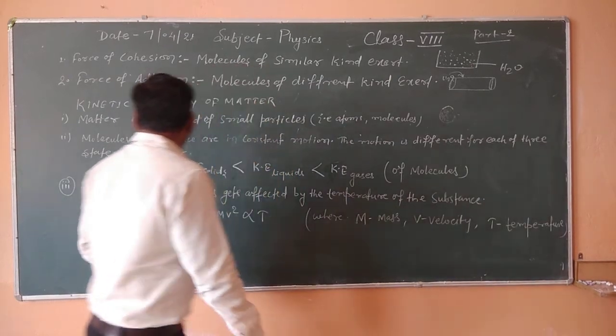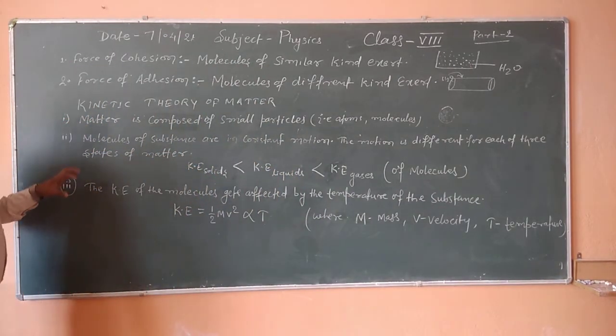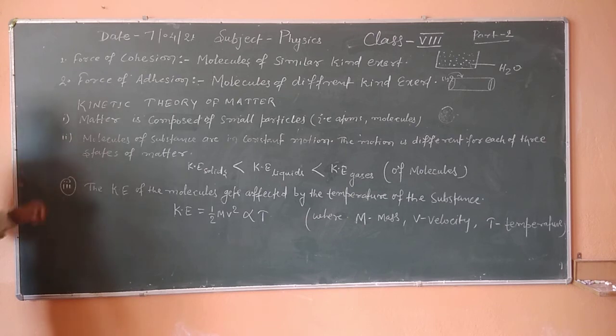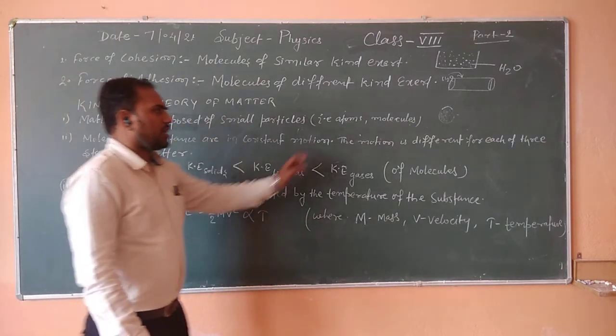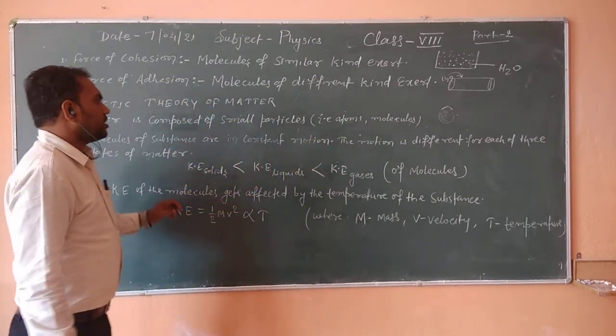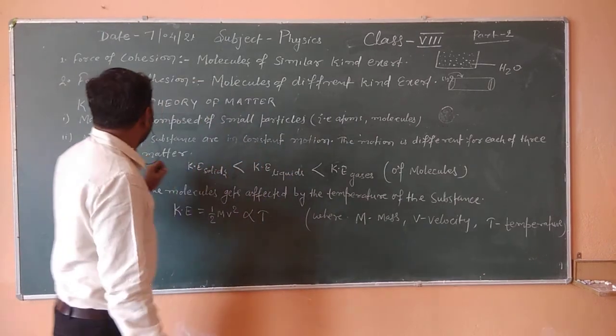There are 3 points in your syllabus. The first is that matter is composed of small particles, atoms and molecules, and its shape is considered as a spherical shape.